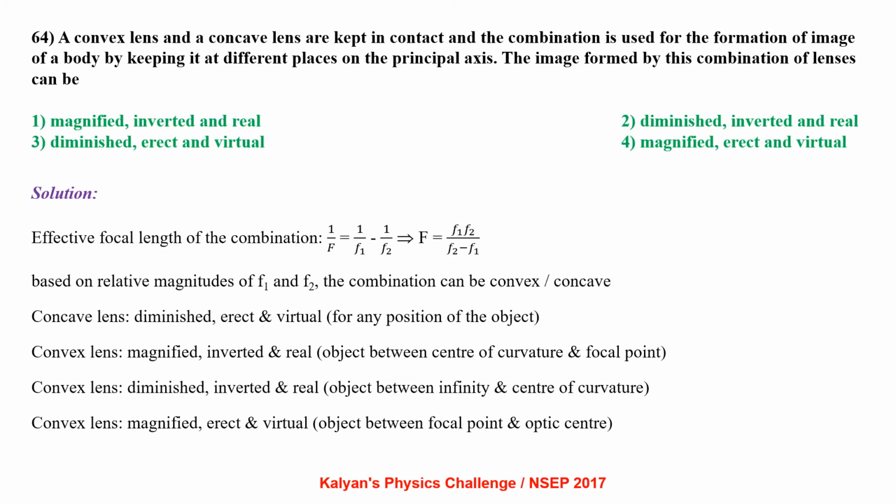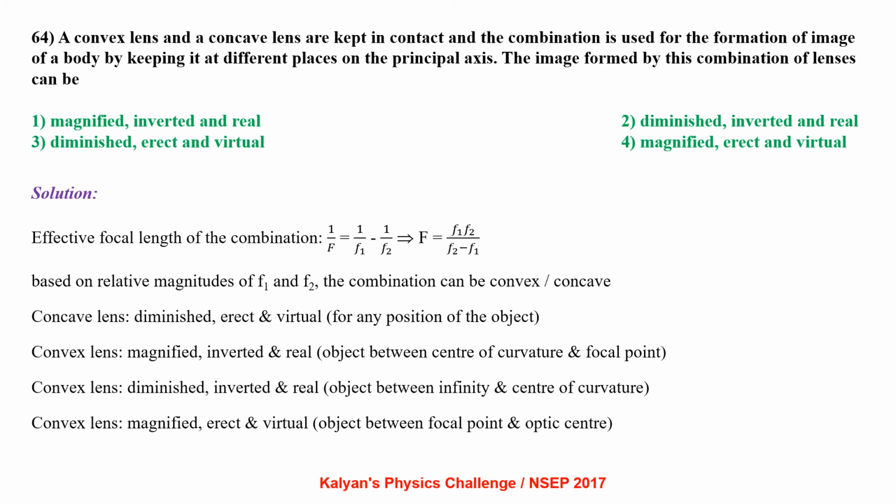A convex lens and a concave lens are kept in contact, and the combination is used for the formation of image of a body by keeping it at different places on the principal axis. The image formed by this combination of lenses can be found using the effective focal length of the combination, 1 by f equal to 1 by f1 minus 1 by f2, which gives f equal to f1 f2 by f2 minus f1.